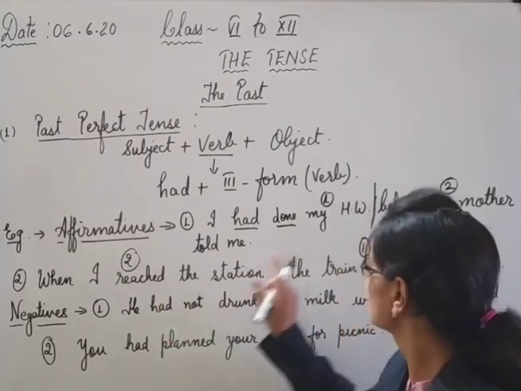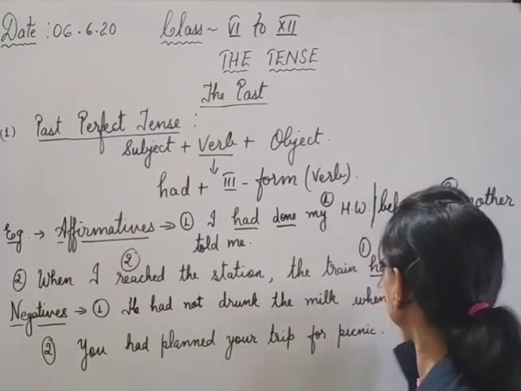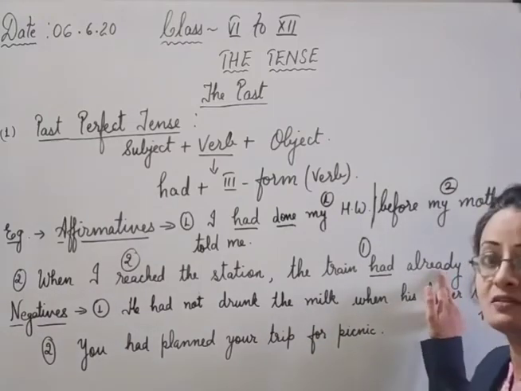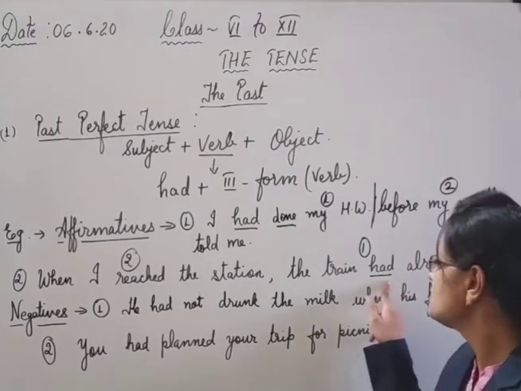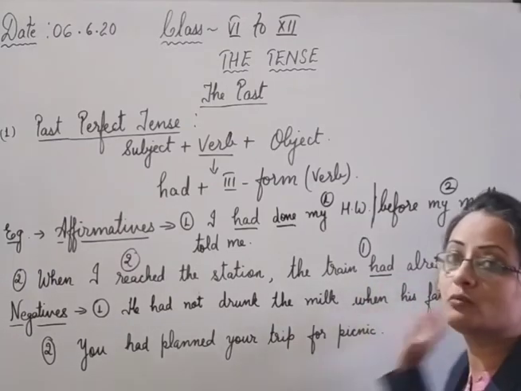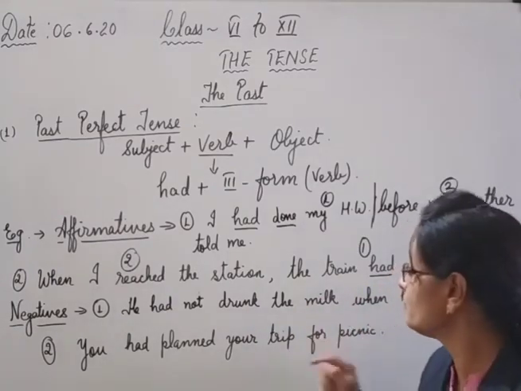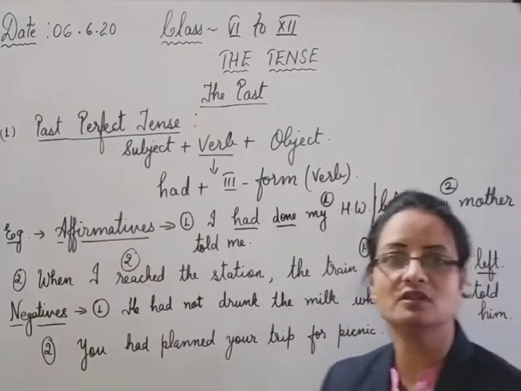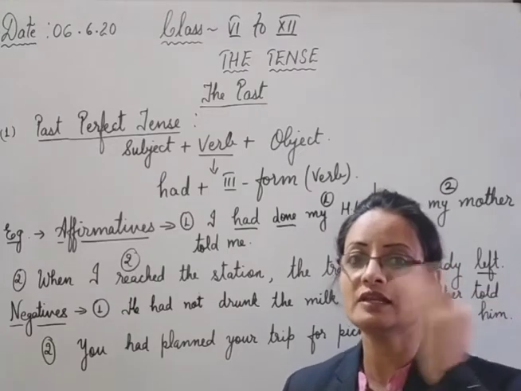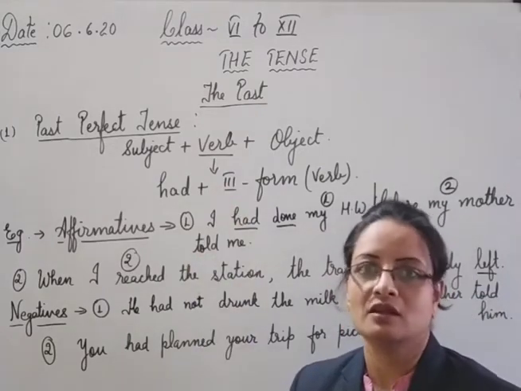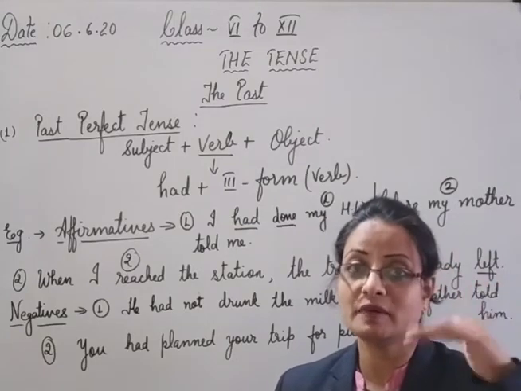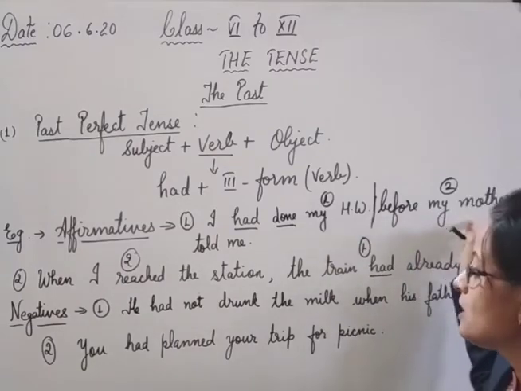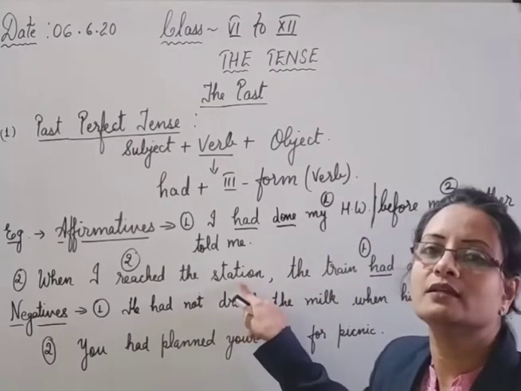Now in the second sentence, look here. Here had and left. Had already left. Already is an adverb which is used before both of these. So had, helping verb, plus third form. Leave, left, left. Third form of the verb. Then here in the second, look here, both are at number 1. So the actions which happen in the first position, which occur first, they will carry past perfect. And the actions which took place later in the sentence, that is telling of the mother and reaching the station, both of these actions will take the simple past tense.